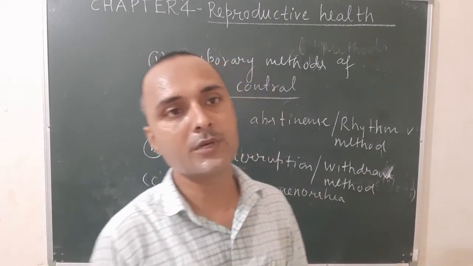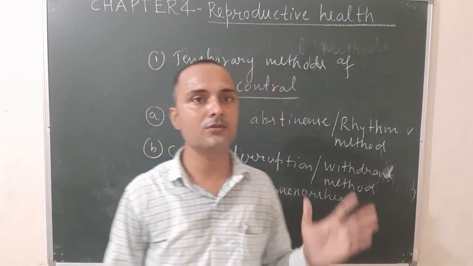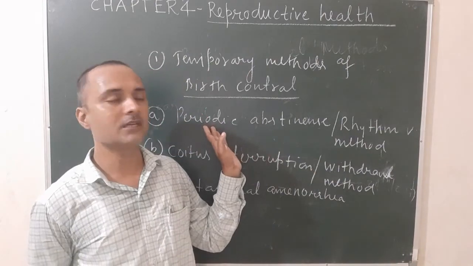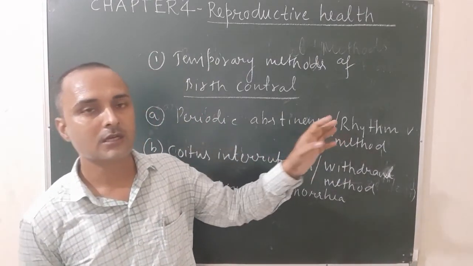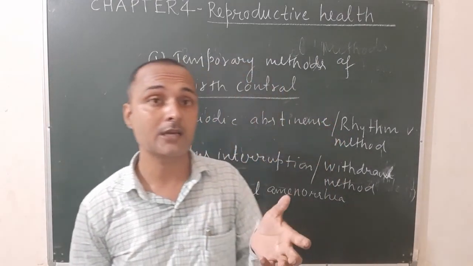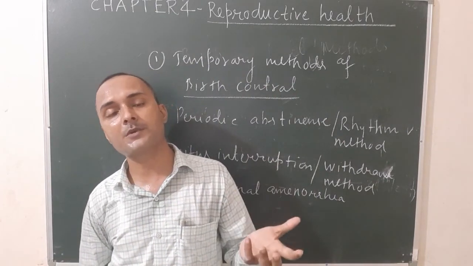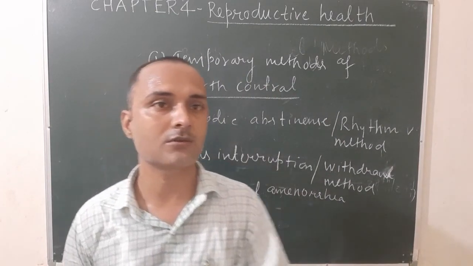So how many types of birth control methods? 2 types. First one is known as the temporary method and second one is the permanent method. Now in the next class I will discuss the next type of temporary method, that is physical methods. Okay, thank you.